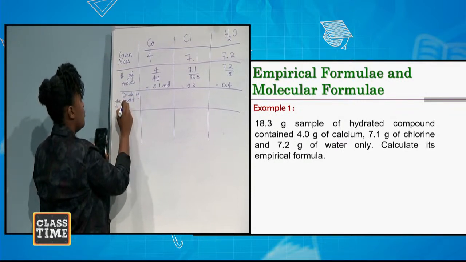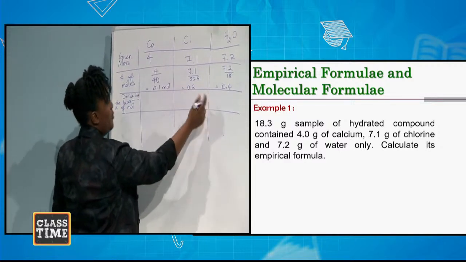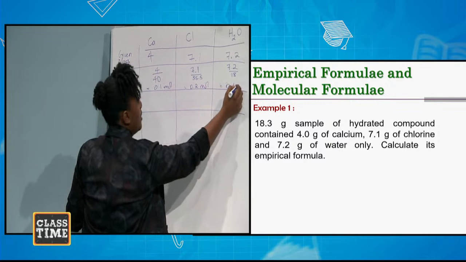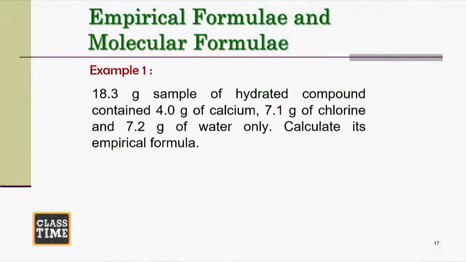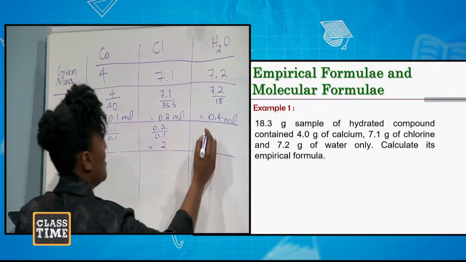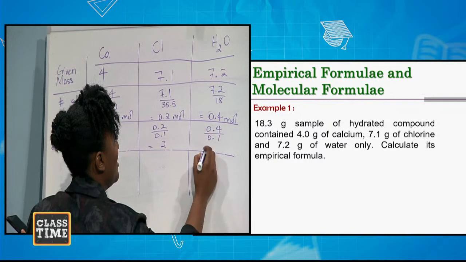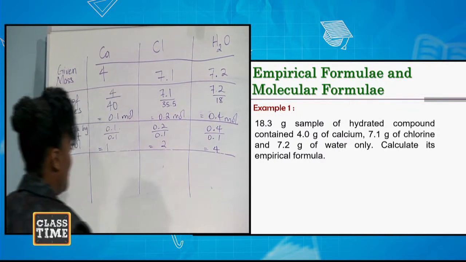Of the 3, which one is the smallest? 0.1. So 0.1 divided by 0.1 equals 1. 0.2 divided by 0.1 equals 2. And 0.4 divided by 0.1 equals 4.